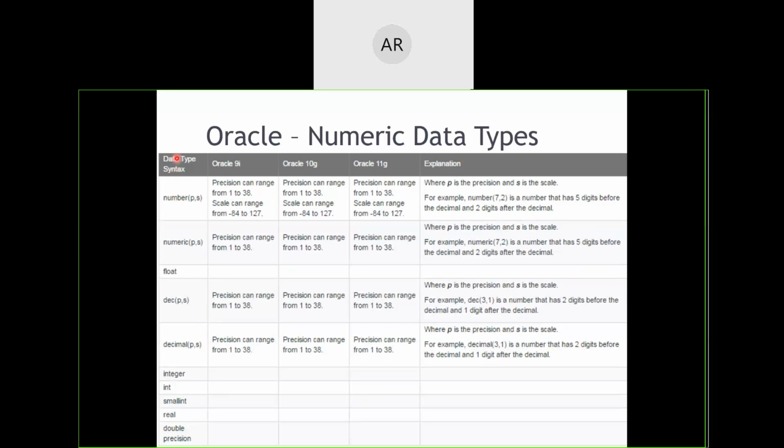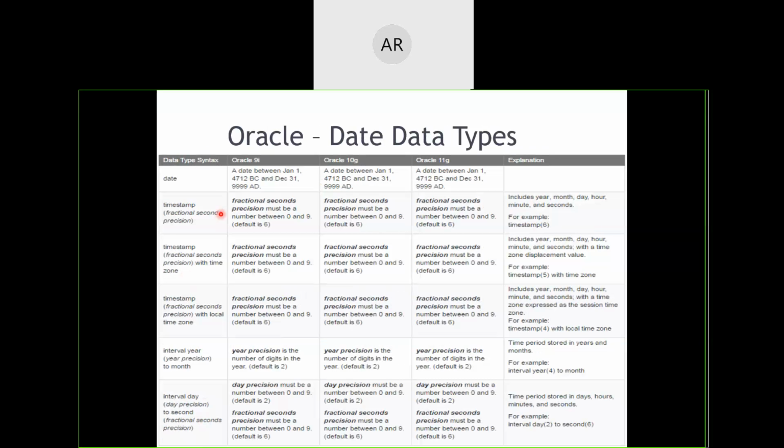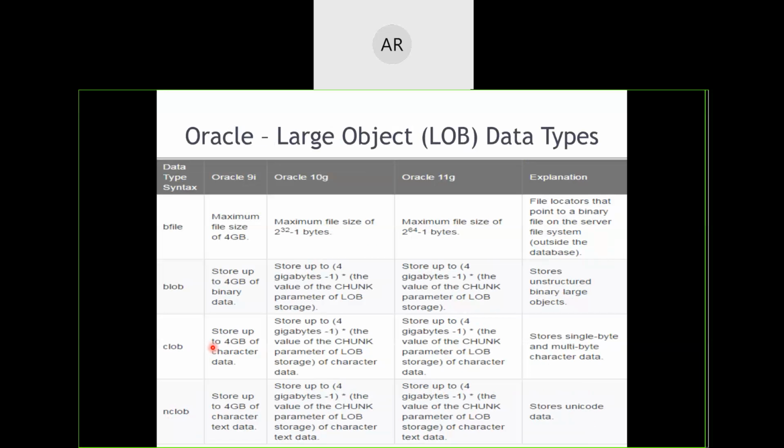In case of numeric, we have NUMBER, NUMERIC, FLOAT, DECIMAL, INTEGER, INT, SMALLINT, REAL, all those things. In case of date, we have DATE and TIMESTAMP with time zone. We have the local time zone to be included, intervals, and all those aspects.